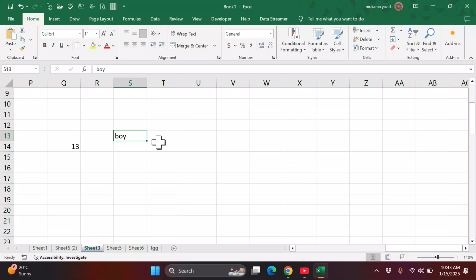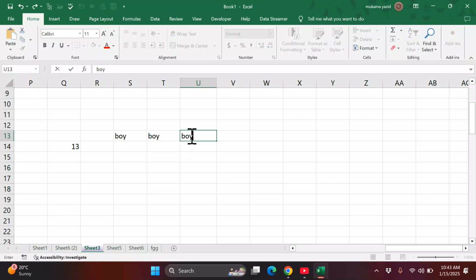If you want to remain in that cell, you press control enter to remain within that cell. If you want the active cell to go down, like if I write the same word boy here and I press enter, the active cell will shift from that one to the one below. If I write the word boy again, you see here these options are not working.